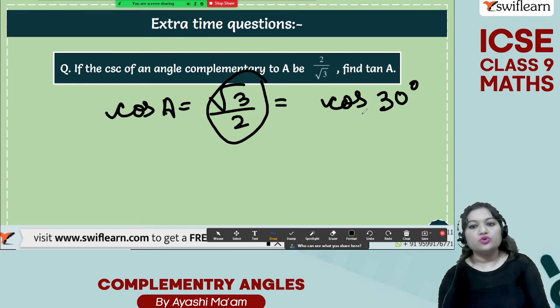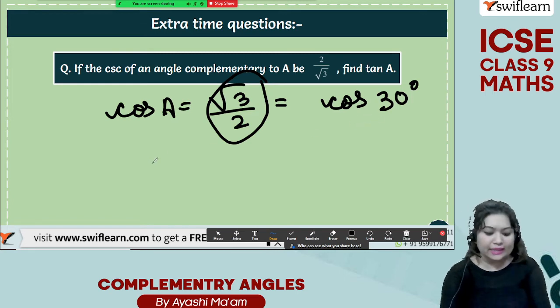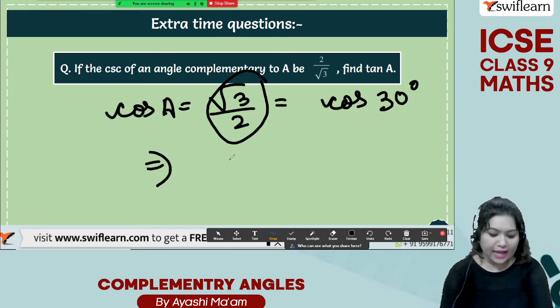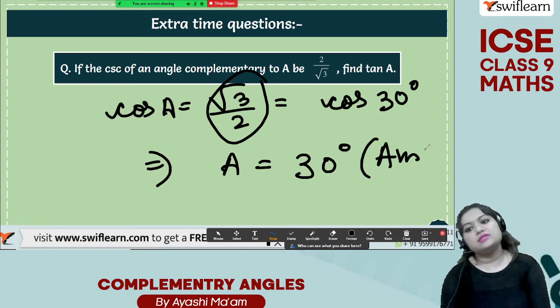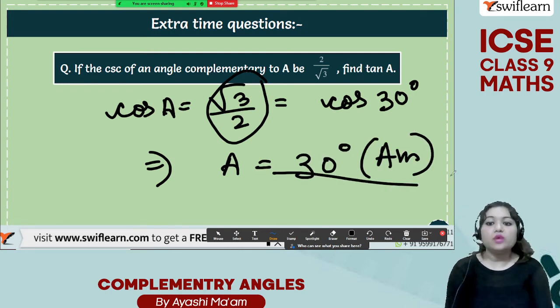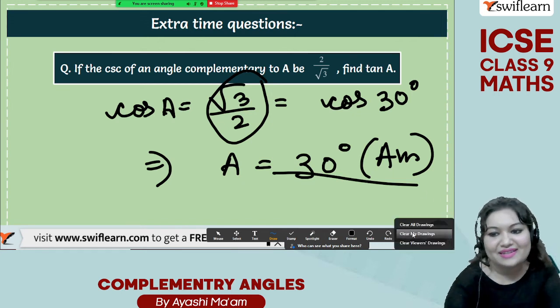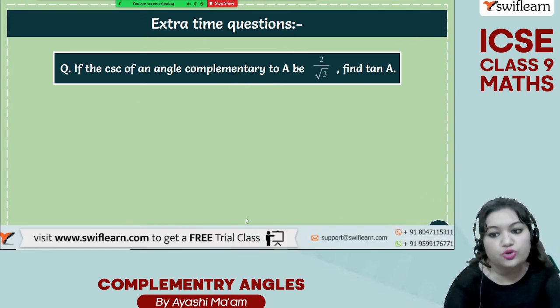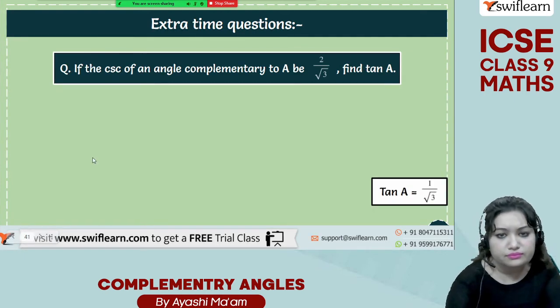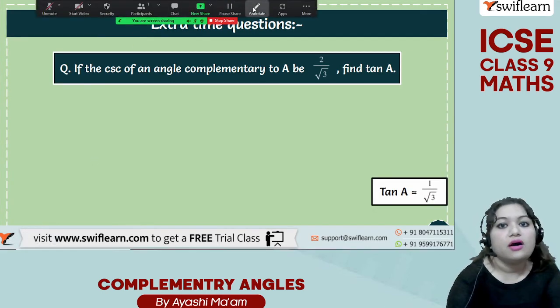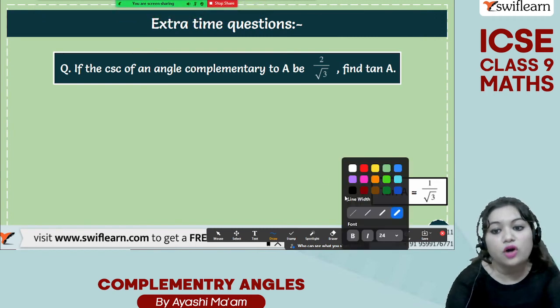Root 3 by 2 is the value for cos 30 degree, and from here directly we are getting that A is equal to 30 degree, and this is the answer. Easy. So you need to remember the table as well. We found out the value of A.